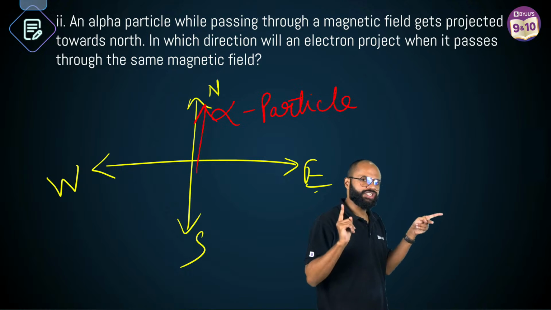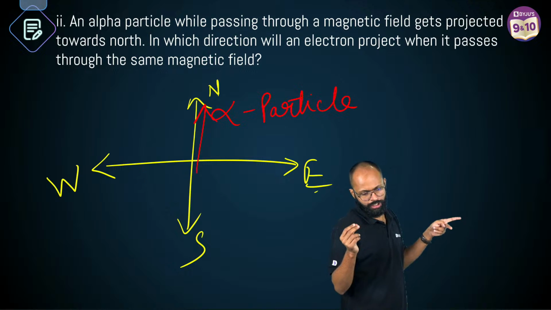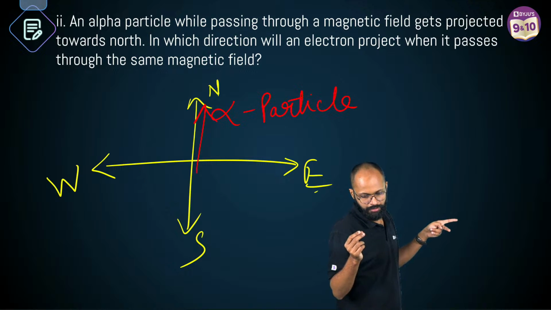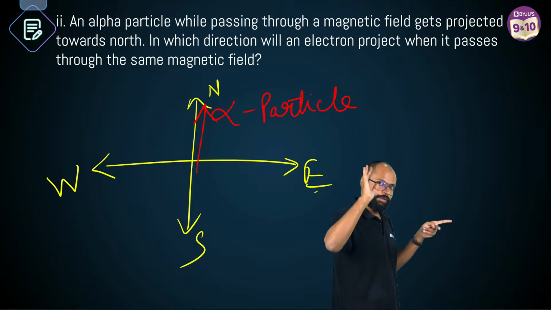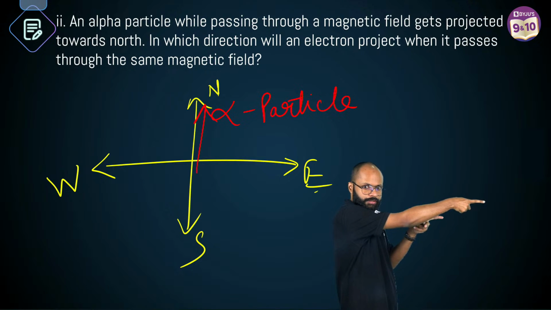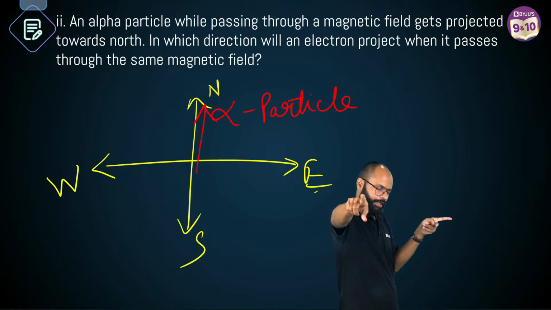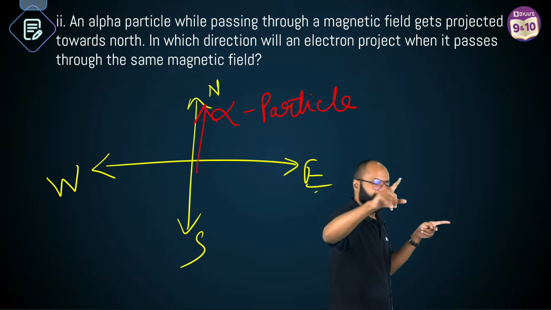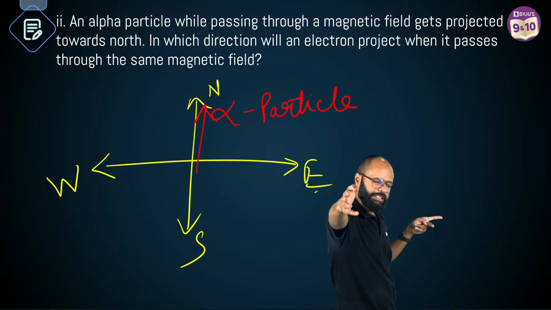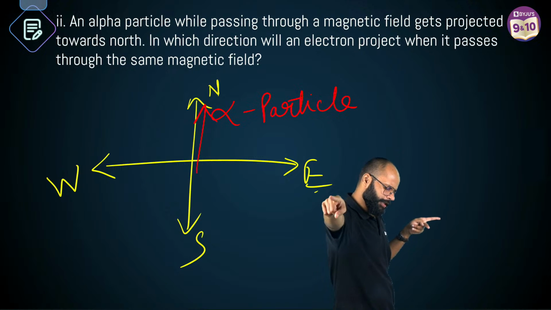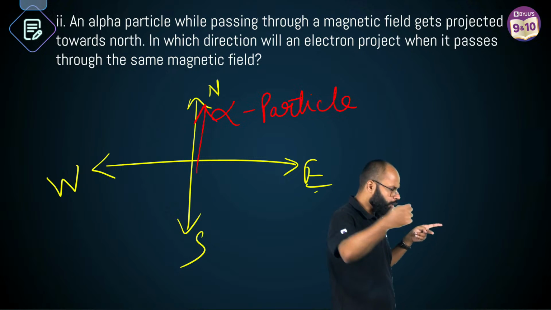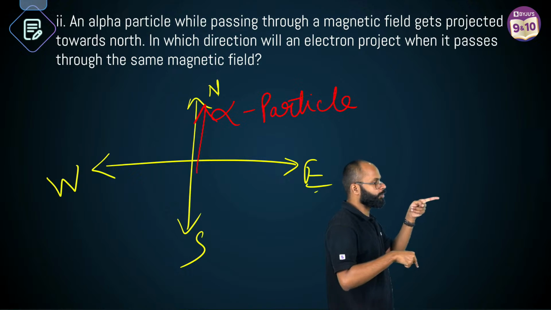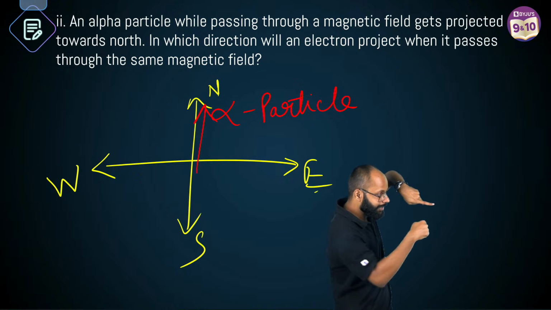Good. But imagine this is not alpha particle. Imagine this is, what is it? Electron. Let's say it is electron. Magnetic field is in this direction. Electron is going in this direction, which means current is in. Yes? Clear? Jaldi ye batao. If electron is going in this direction, which means current is in this direction or this direction? Coming towards you or away from you? Away from you. Current is in this direction.